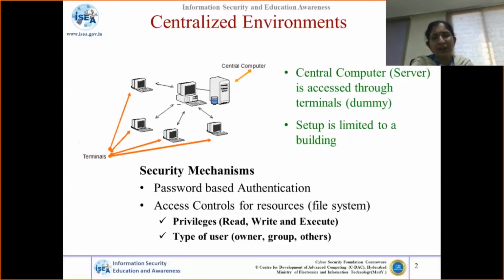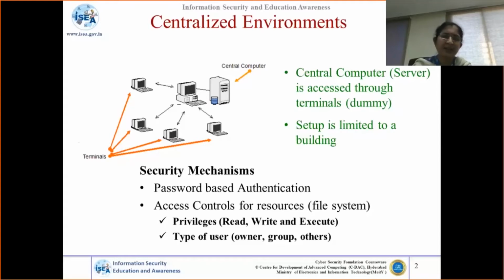If you look at these kind of things, just analyze what kind of security threats exist. The central computer server is accessed through dummy terminals. When I say dummy terminal, it is just a monitor and keyboard, nothing else. They are all trying to use the resources at the central machine, and the setup is limited to a building, maybe a room. So there is no wire going outside this room to the external world.